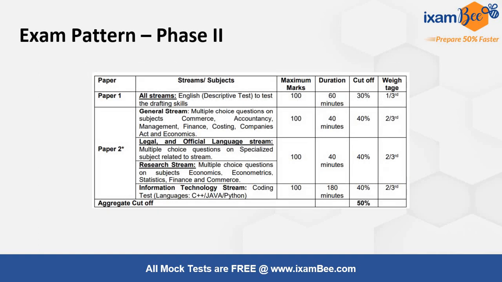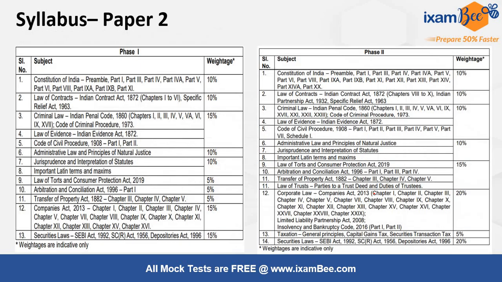Phase 2 की बात करें तो similar lines पर ही है, सिर्फ इतना ही difference है कि आपका जो English का test होगा that will be in paper 1. To test your drafting skills, it will be in the descriptive manner. Weightage remains same, duration of paper remains same, aggregate cutoff is slightly elevated to 50%. Syllabus, you can check out on phase 1 as well as phase 2 syllabus is available for SEBI. And law of contracts की unit पर हम आज इस वीडियो में focus करने वाले हैं.